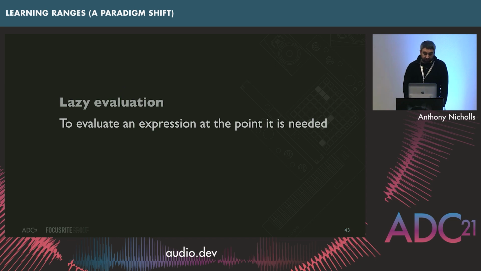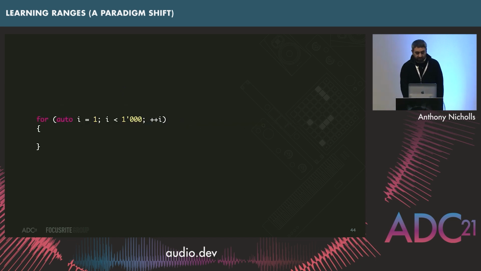A good example of this is the traditional for loop. If we were to look at the traditional for loop, we assign some variable at the beginning. We then check some condition, run the body of the for loop. Straight after that, we increment it, and as soon as we've incremented it, check it again. And we keep going around unless we leave the body of the for loop, in which case we stop incrementing the number, or the condition no longer matches, and therefore we leave the loop.